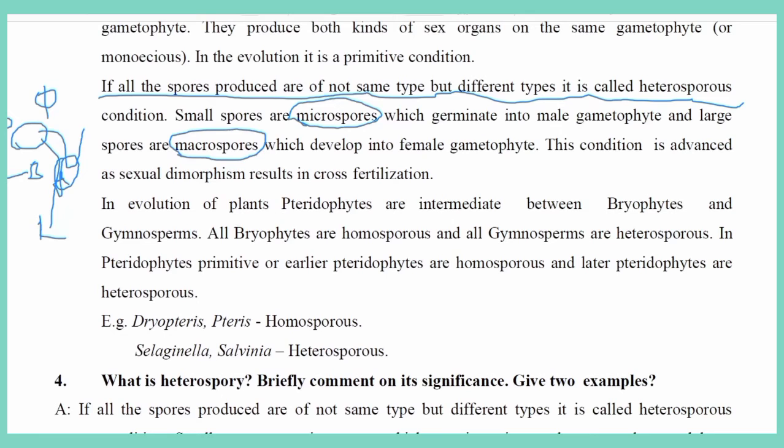Usually these microspores develop into a male gametophyte, and macrospores develop into a female gametophyte. This condition is an advanced sexual dimorphism that results in cross fertilization, because of producing macrospores and microspores.